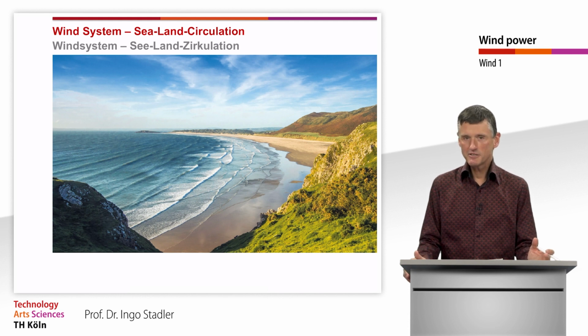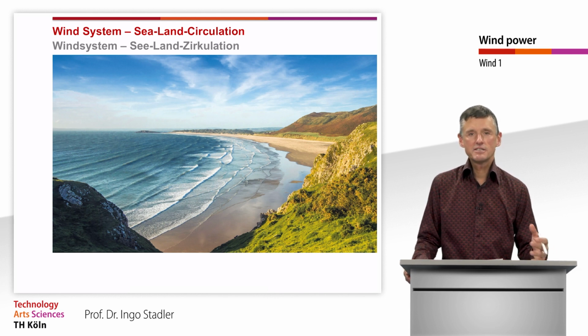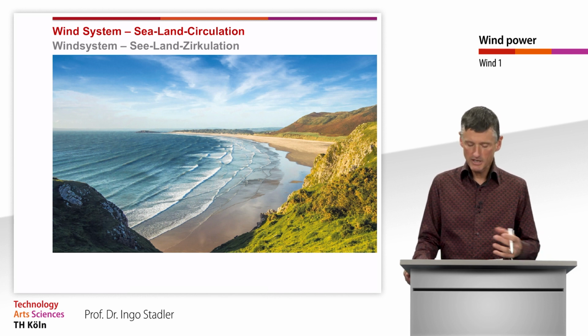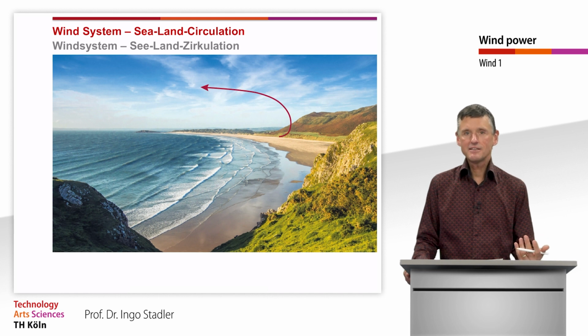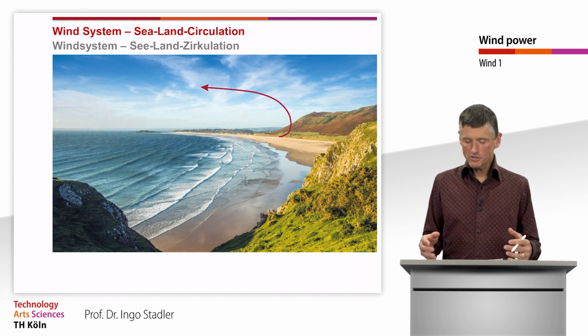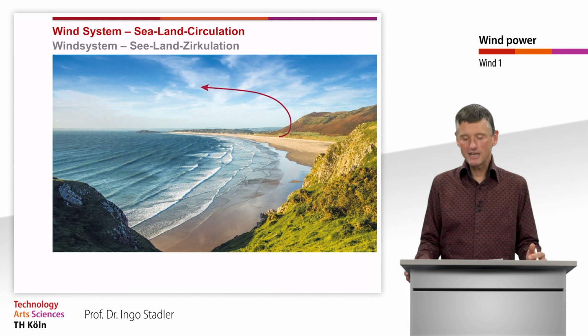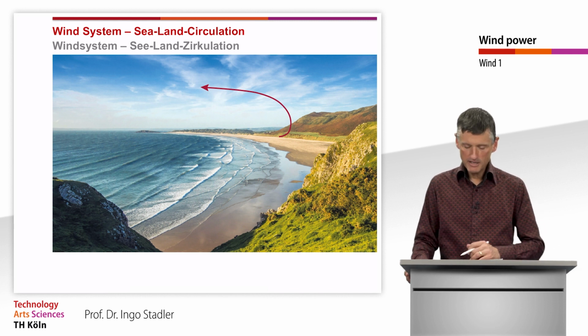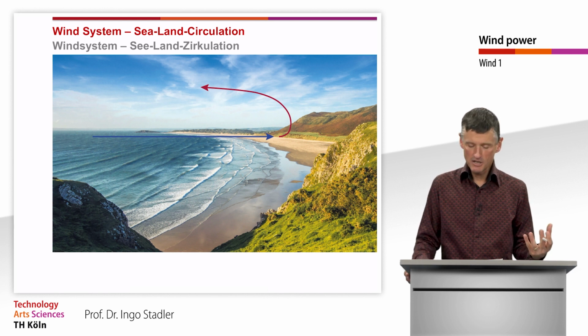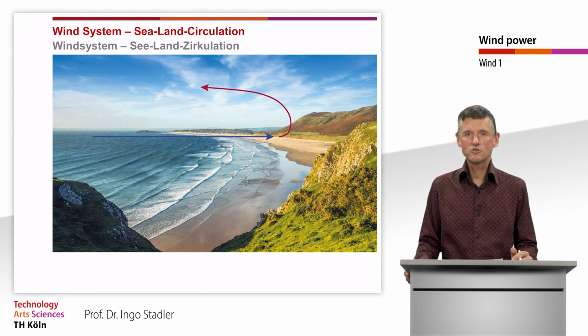So, for example, maybe the most dominating one we have on Earth is that typical sea-land circulation. And the reason is again the sun. When the sun is rising in the morning, the land is rising in temperature faster than the sea water is doing. As a consequence, air is less dense above the land and is rising, and then is taking air from the seaside, and we have this wind coming from the sea towards the land.